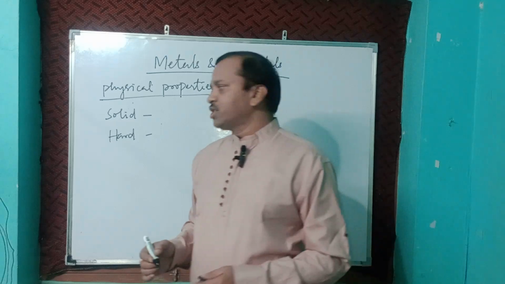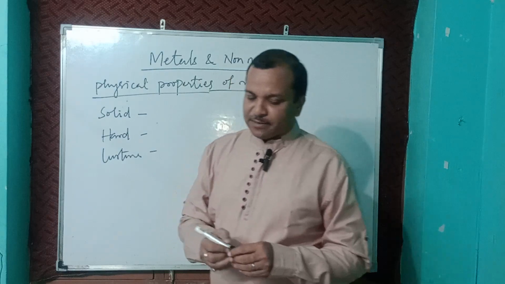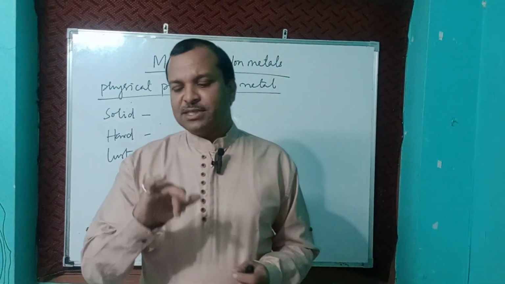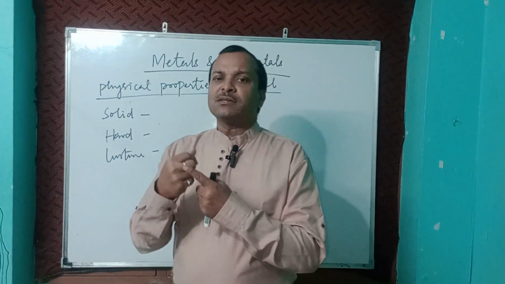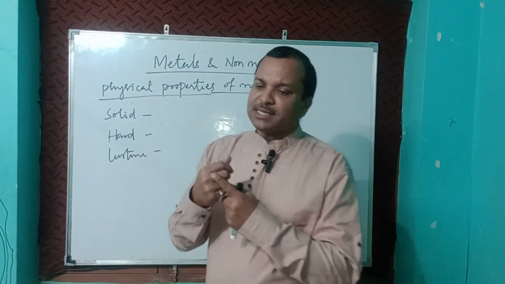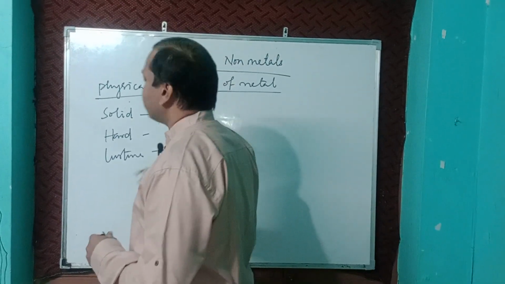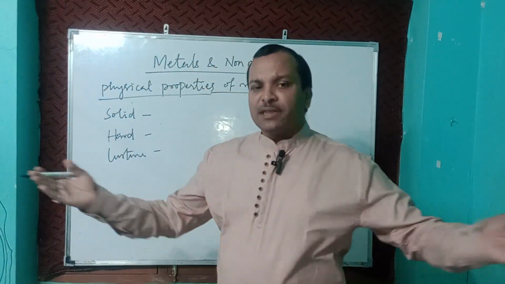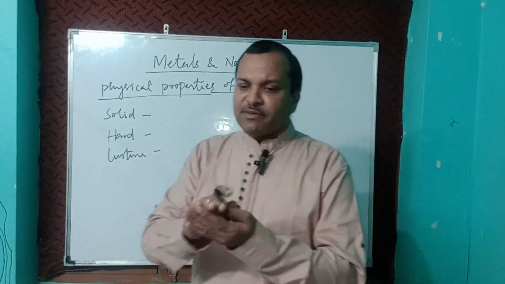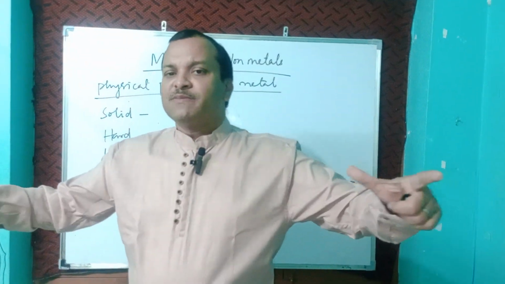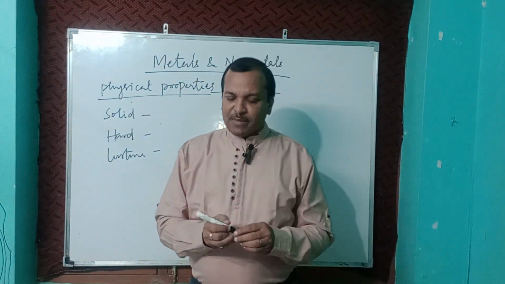Next, metals are lustrous. Luster means, if you see any metal, it is shining. Its shining property is known as lustrous. All metals are shining. Next one is malleable. Malleable means it can be drawn into a thin sheet. If you beat any metal, it can be spread and made into a sheet. That property is called malleable.